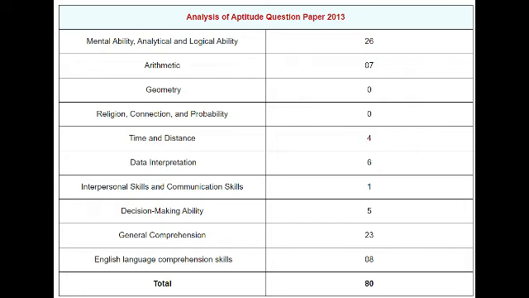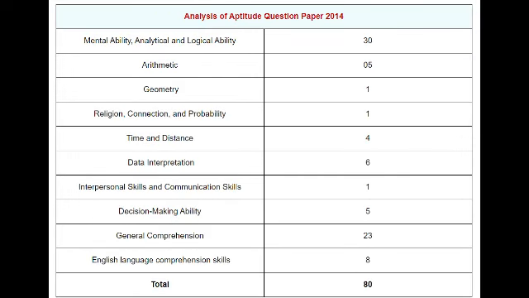So topic wise, let's go to the analysis of aptitude question papers of previous years. In the analysis of the aptitude question paper in 2013, mental ability and logical ability, analytical, 26 questions, arithmetic 7, there's no question asked in geometry, reasoning, connection, probability 0, time and distance 4 questions, data interpretation 6 questions, interpersonal skills and communication skills 1, decision making ability 5 questions, and general comprehension there are 23 questions, and English language comprehension skills is 8 questions.